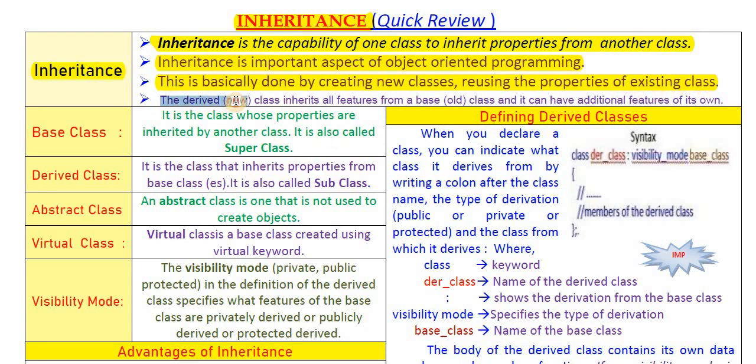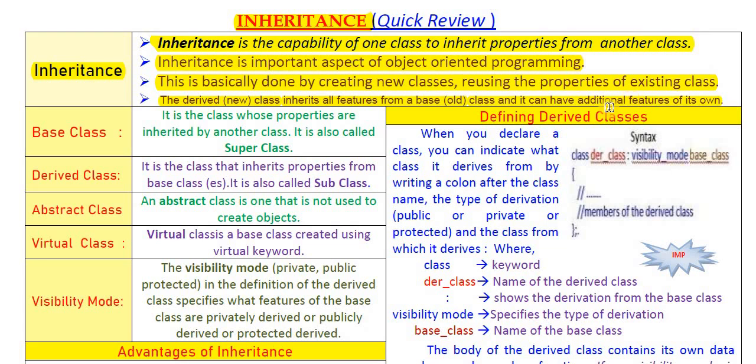The derived class is also called the new class. It inherits all the features from the base class. Base class means old class. So the new class inherits, means gets the features from the base class or old class, and it can have additional features of its own. If we create a new class from an old class, then the new class will have its own features, plus it will get the extra features from the existing class from where we have derived it.